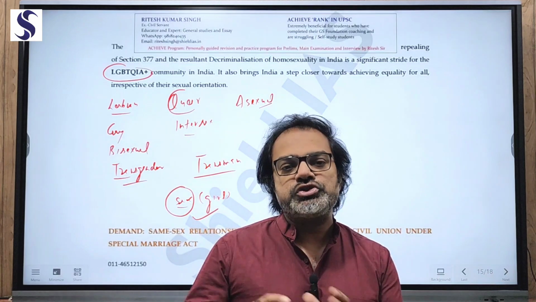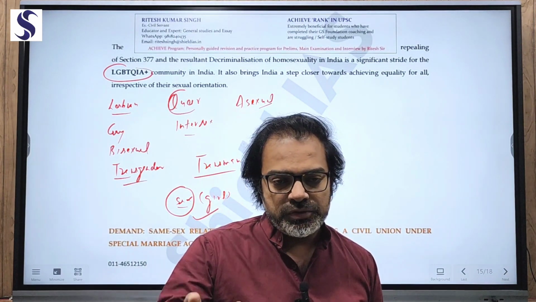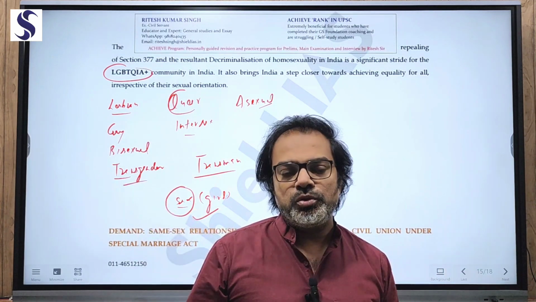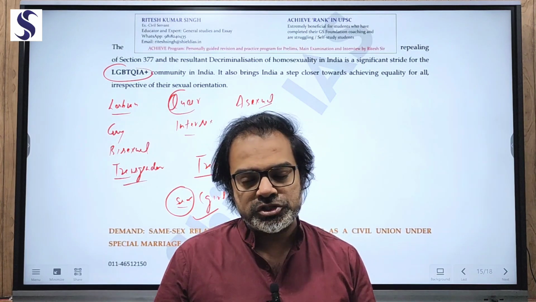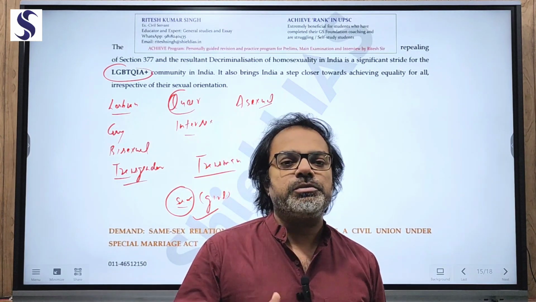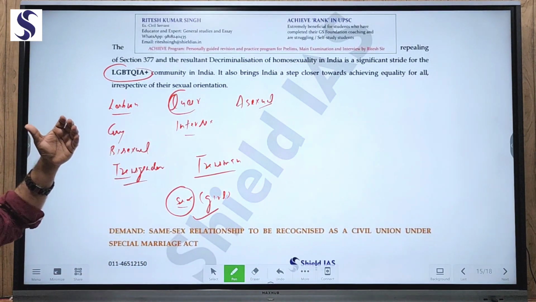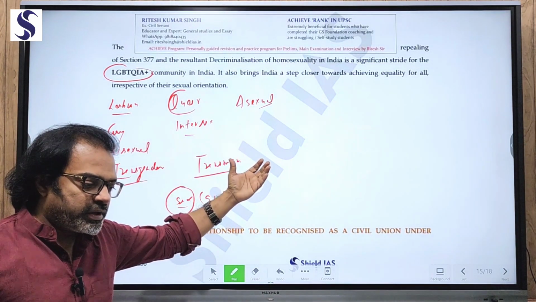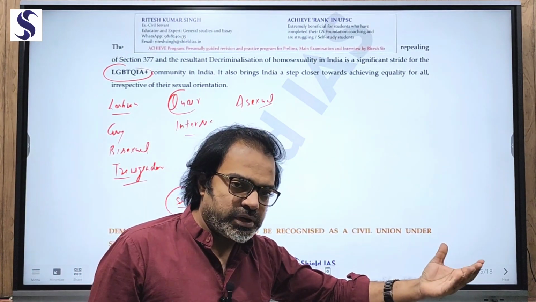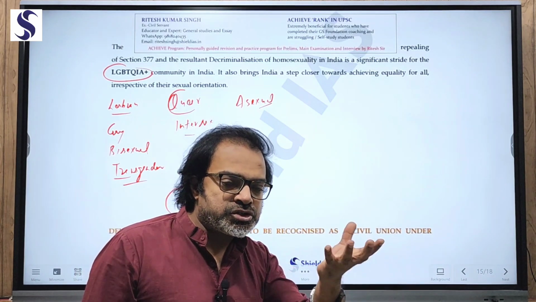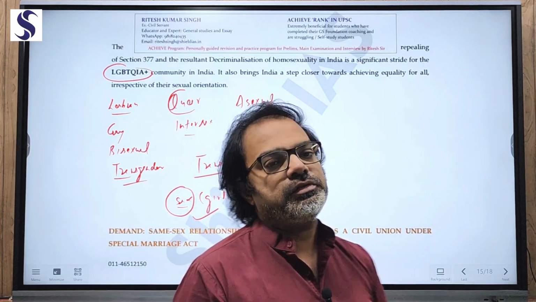So that means a community which was neglected over a period of time was decriminalized. With the removal of IPC 377, homosexual people can have their relationships. With the coming of live-in relationships, they can live together also. That means liberation. Now, when the LGBTQ community can have live-in relationships, and being homosexual is now accepted, then why are they demanding registration? Yes, same-sex marriage registration, because marriage brings certain additional benefits.